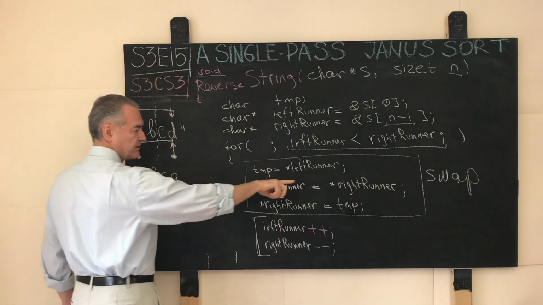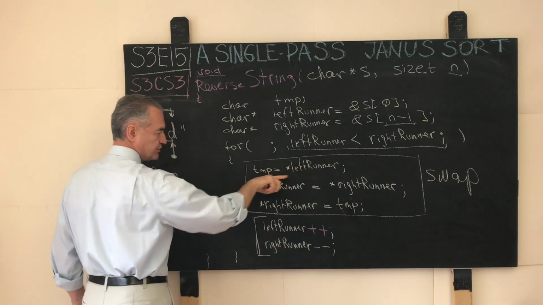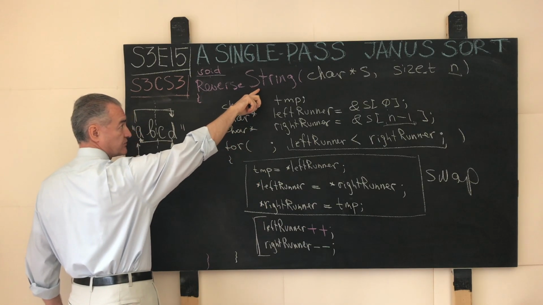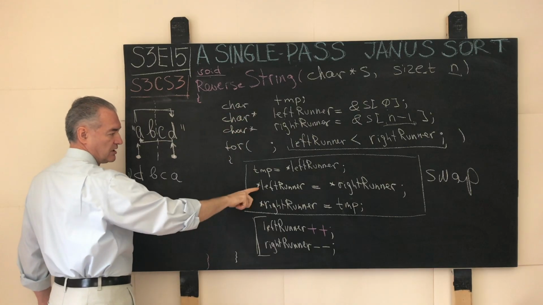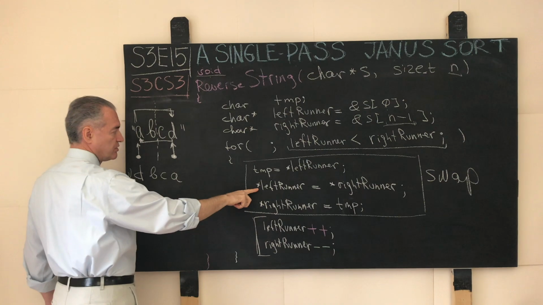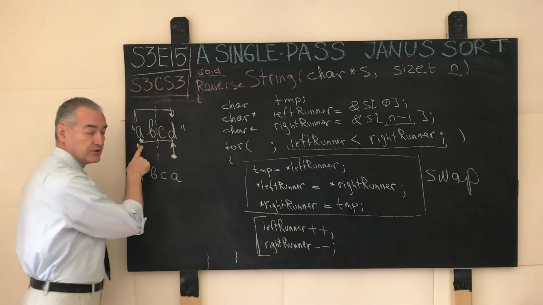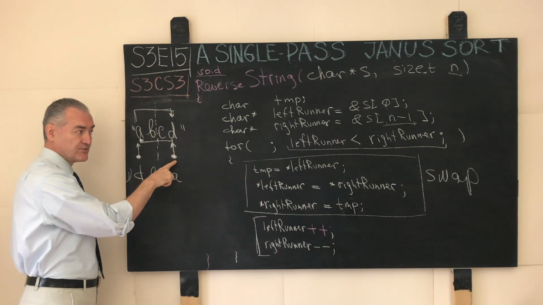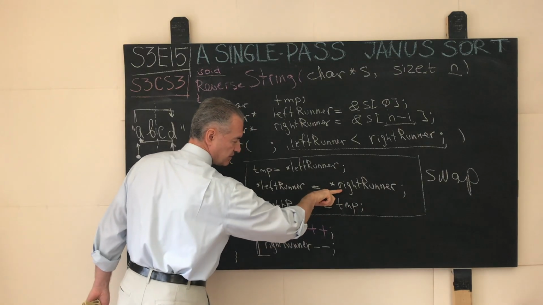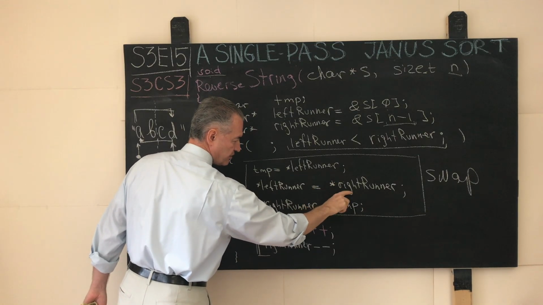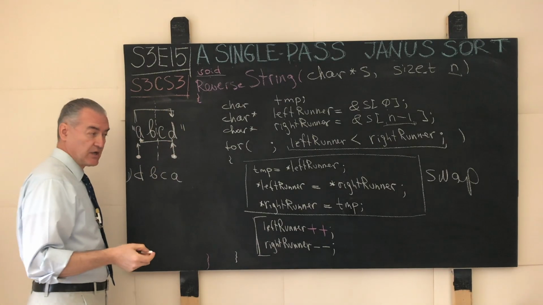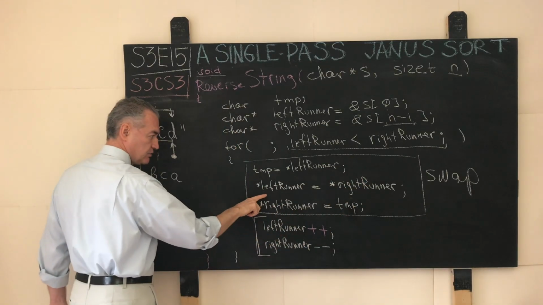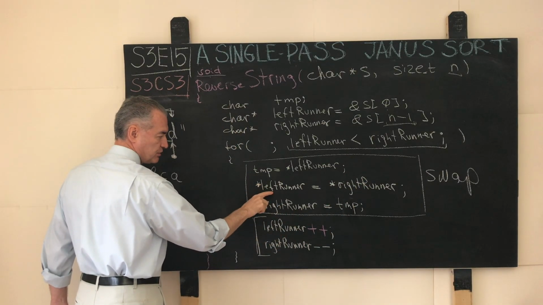We save the contents of whatever the left runner points to in the temporary variable. This is the frame variable created on the frame of this function. Then when this function returns, all the frame variables are gone. Then we write into the position pointed at by the left runner the contents of whatever the right runner sees right now. This is captured in this line of code over here. A star in front of the pointer, the so-called dereference. So step into this address, grab what the address points to,